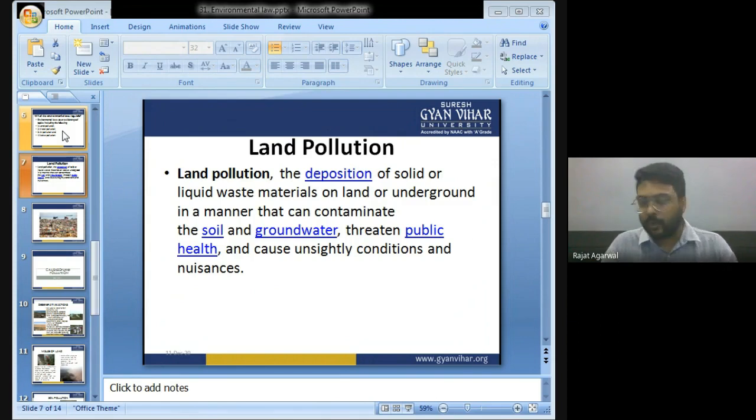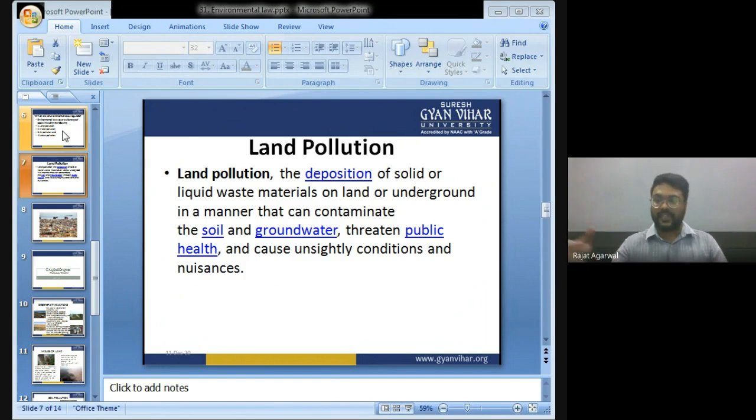Land pollution is the disposition of solid or liquid waste material on land or underground in a method that can contaminate the soil and groundwater, threaten public health, and cause unsightly condition and nuisance. So land pollution is the dirt on the land.